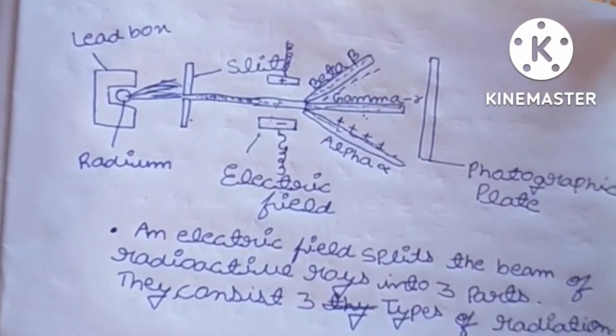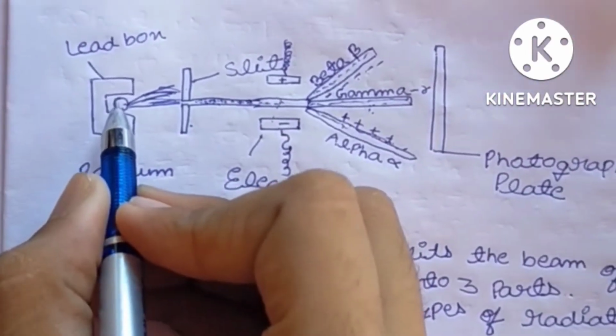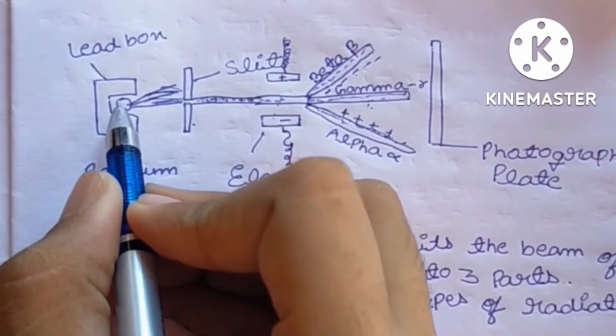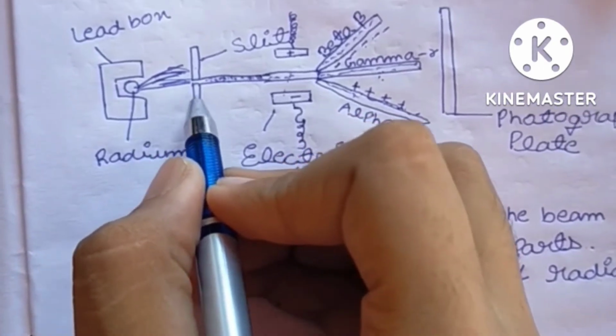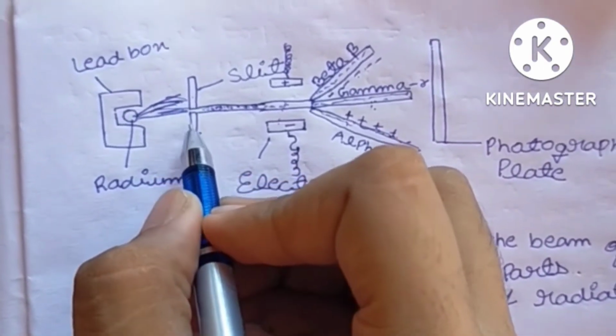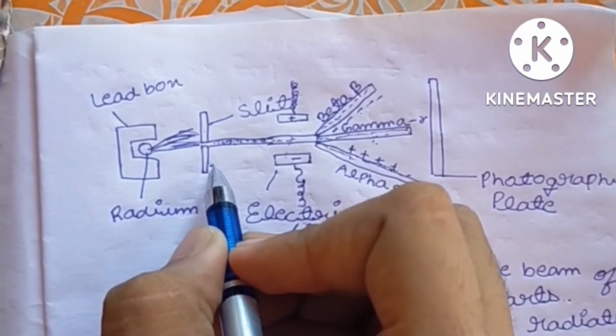He divided the radioactivity rays into three parts: alpha, beta, gamma. So let's see the diagram of how he found these three rays. A small piece of radioactive substance like radium was placed in a thick lead box having a small opening. A slit was used to get a thin beam of radioactivity rays.